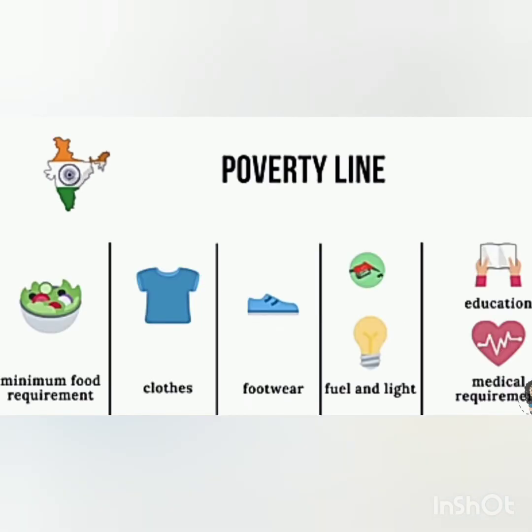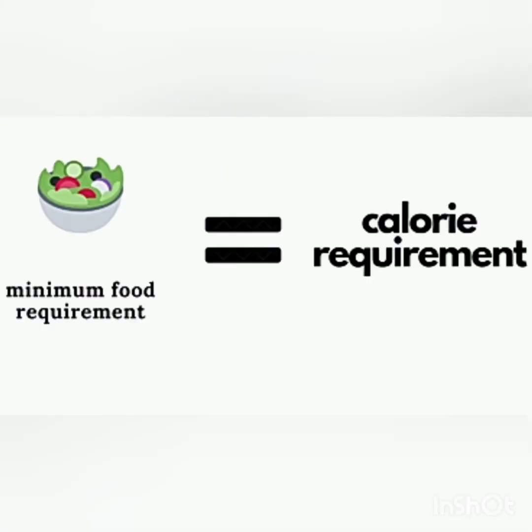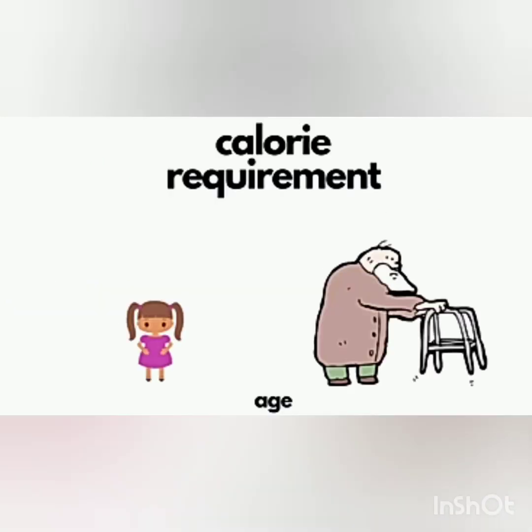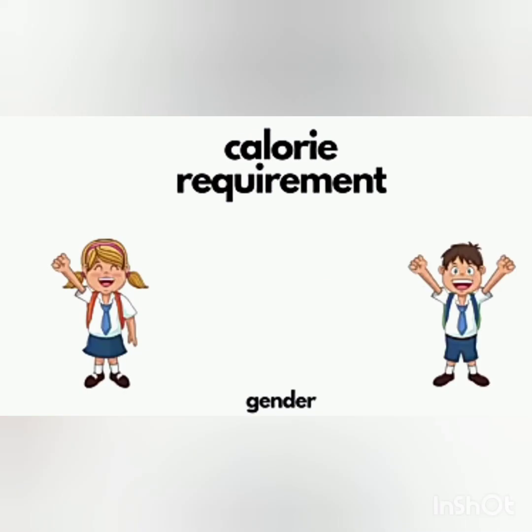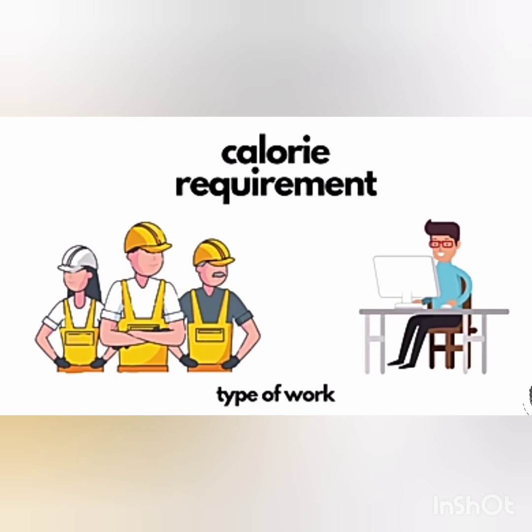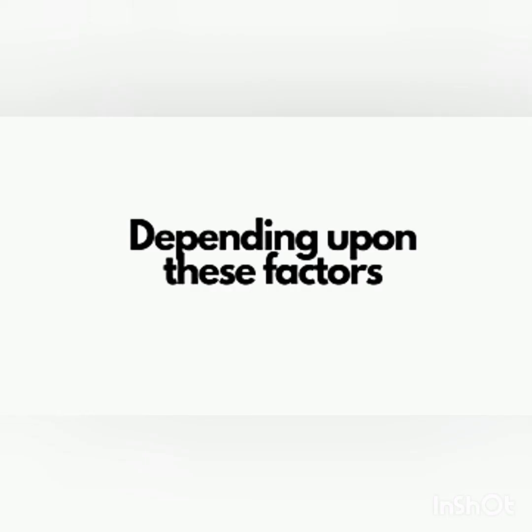So first things first, how do we decide what the calorie food requirement is? This depends on our calorie requirement, which is the amount of calories you require for your body so that you can live a normal everyday life. That depends on our age, gender, and type of work we do, and depending upon these factors, we have measured the average calorie requirement of urban and rural areas.